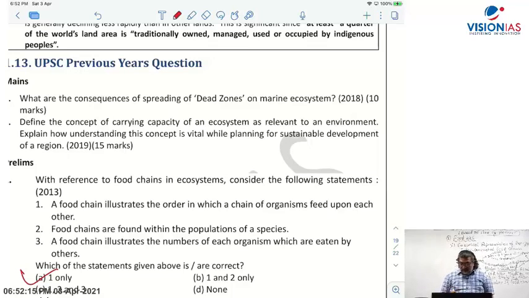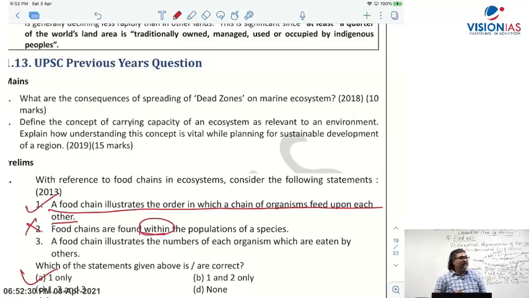See here, a food chain illustrates the order in which a chain of organisms feed upon each other. That is correct. Now, statement number 2 is wrong. Food chains are found within the population of the species. The word within is wrong. It has to be between, not within.